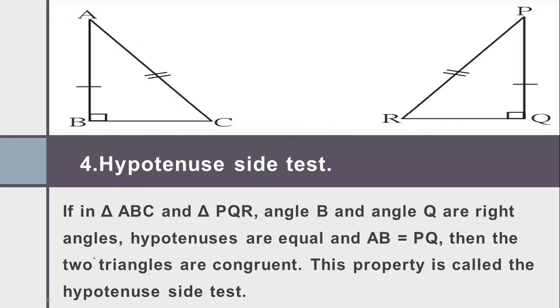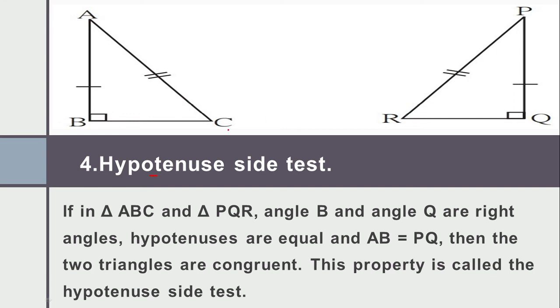Then let's move to the last test, the hypotenuse side test. Everyone knows the term hypotenuse is related to a right angle. If any triangle has a right angle, the side opposite to the 90-degree angle is the hypotenuse. Here is the 90 degree angle at B, and the side exactly opposite to it is side AC. So side AC is called the hypotenuse. If we talk about triangle PQR, angle Q is a right angle. Who is exactly opposite to the right angle? That is PR. So PR is the hypotenuse.